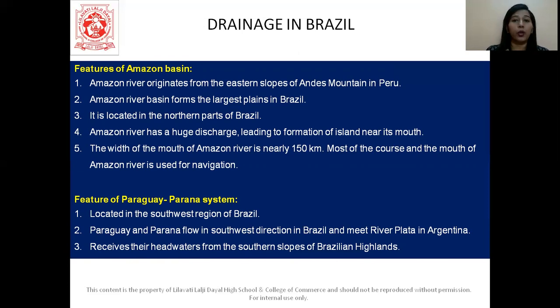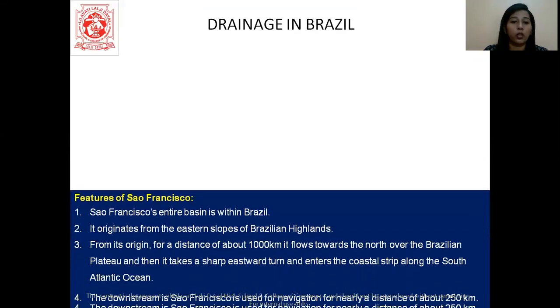Then the features of the Paraguay and Parana system. It is towards the southwest region of Brazil. They flow in the southwest direction in Brazil and meet river Plata in Argentina, because just below it in the map we have seen Argentina. They receive their headwaters from the southern slopes of the Brazilian highlands. These are the pointers that you need to keep in mind.